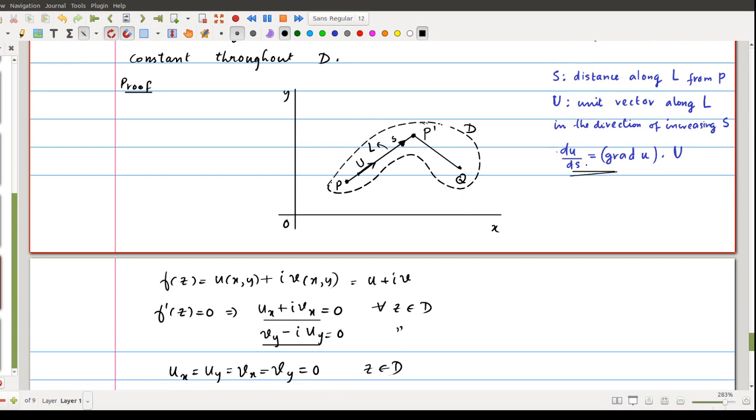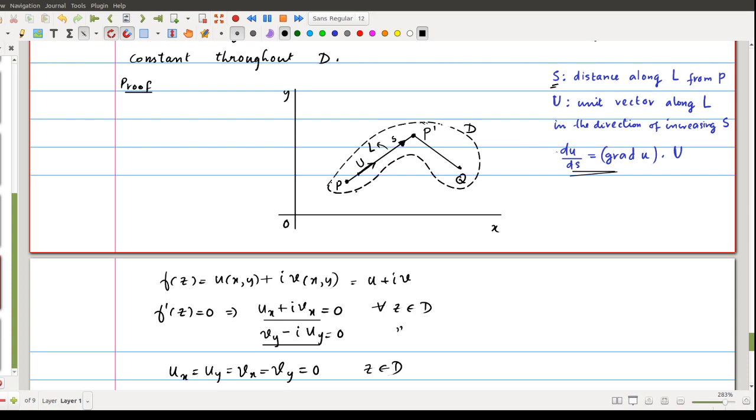that is this one, du by ds equal to gradient of u dot u, where this s is the distance along L from the point P, and u is the unit vector along this L in the direction of increasing s. Increasing s means if you move along this L from P, the distance from P increases as we move along this L in this direction. So u is the unit vector in this direction. So du by ds is the rate of change of the function u of xy with respect to s, where s means the distance along L from P.